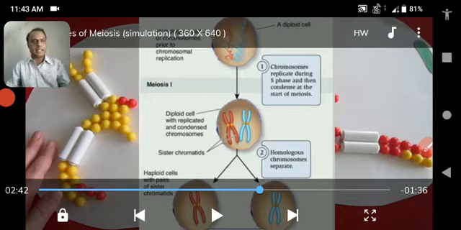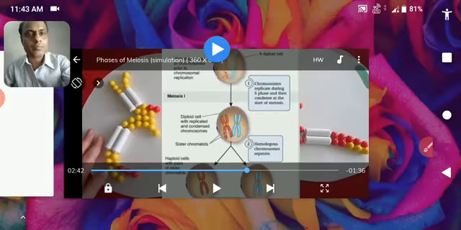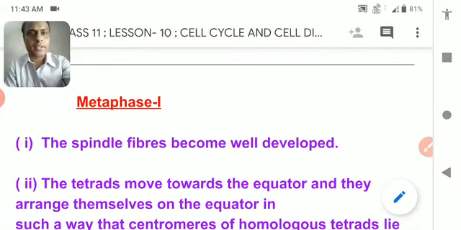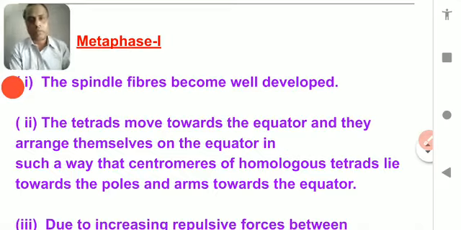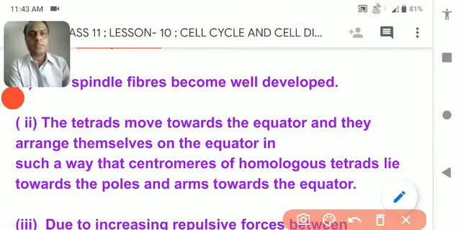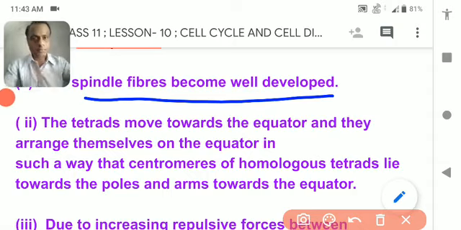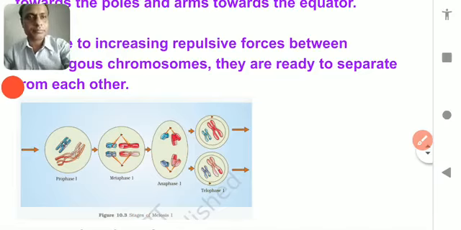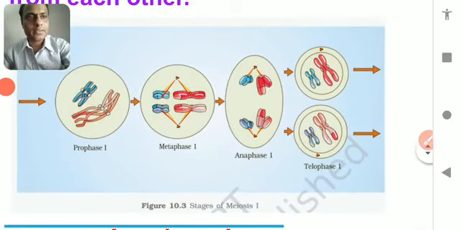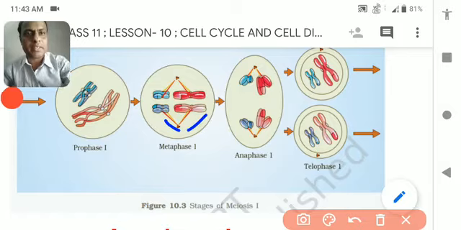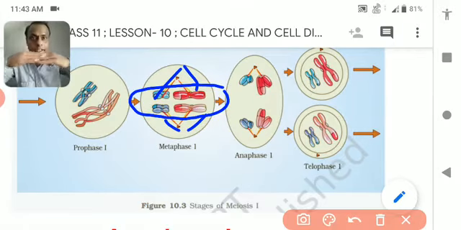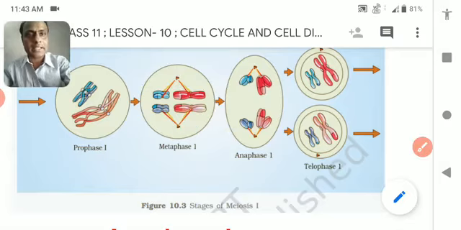Later on we will study more. So let us start. What happened during metaphase 1? During metaphase 1, the spindle fiber becomes well developed. I am showing you the figure. In this figure you can see the spindle fiber is well developed during the metaphase stage, and the homologous chromosomes are arranged in the equatorial plane.